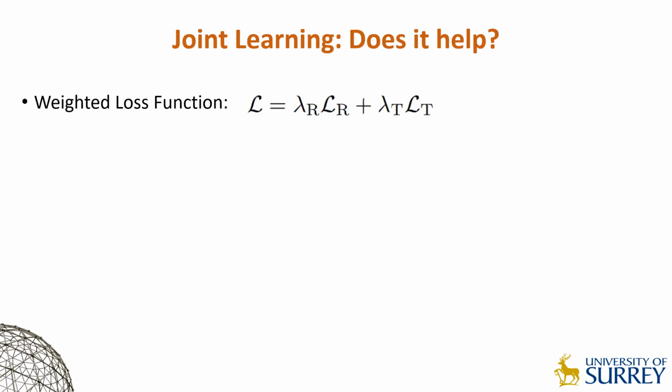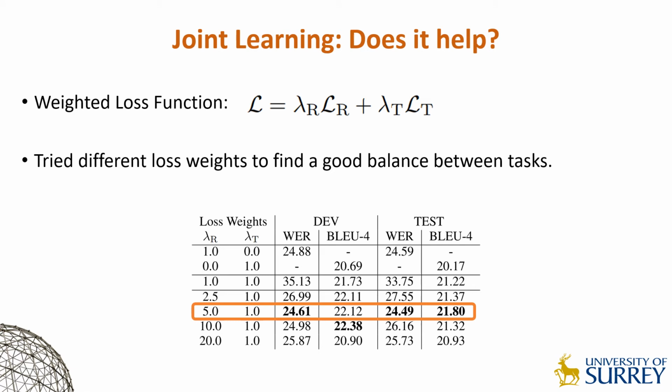Next, we conduct experiments to find a good balance between the CTC-based recognition loss and the word-level cross-entropy translation loss. In our experiments, weighting the recognition loss with a scale of 5 gave the best overall performance, which compensates for the scale differences between losses. Furthermore, training our models jointly on both tasks improved their performance. We believe this is due to losses regularizing one another, while recognition also aiding the encoder for translation.